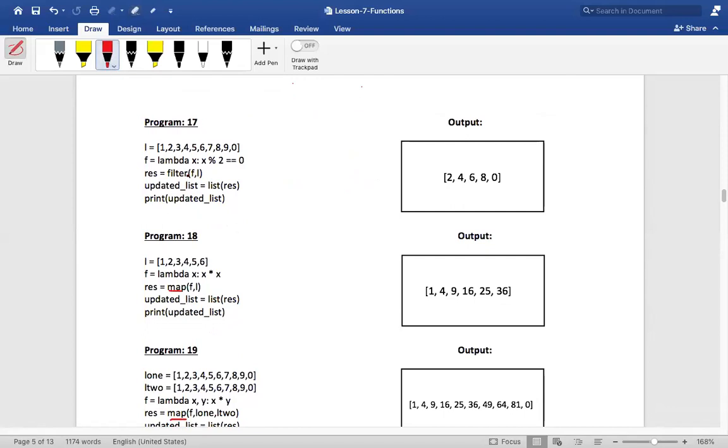First one is that filter will take how many parameters, my dear friends? It will take 2 parameters. What are those? One is a lambda object, basically a lambda function, and the second one is a list or a sequence. In our case it is taking a list. So what will filter do? Filter has to filter out the sequence based on some condition. The duty of a filter, as the name itself indicates, is to filter out certain values from a sequence based on certain condition. That condition can be either a true or false value, isn't it?